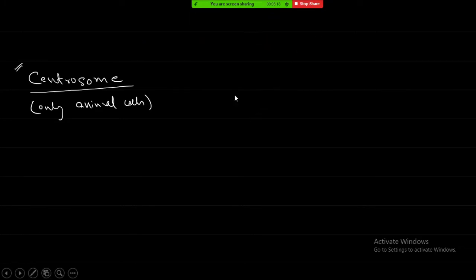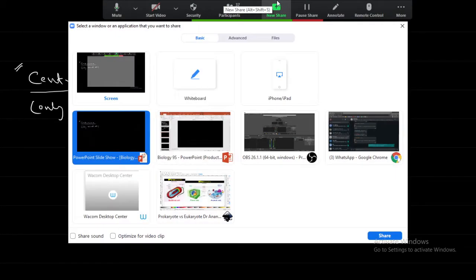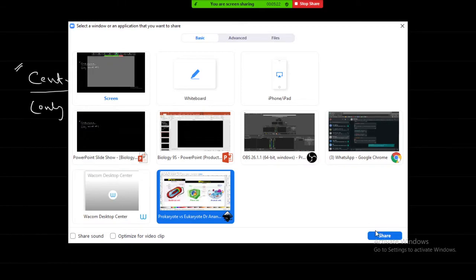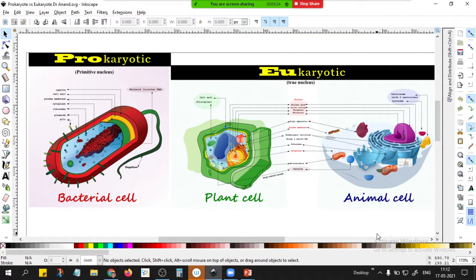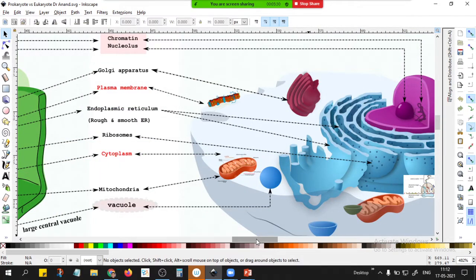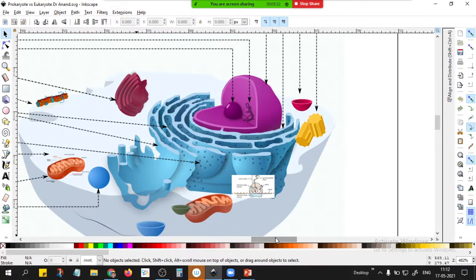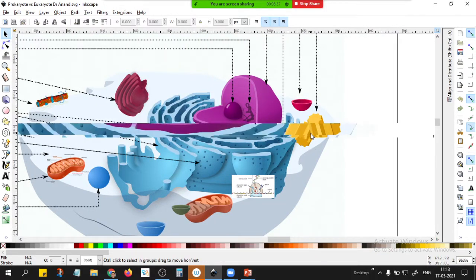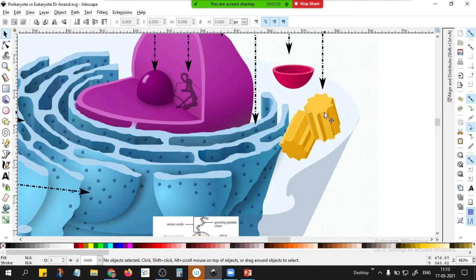So when we look at the centrosome, here in the animal cell only the centrosome is there, in plant cells it is not there. So we will look at the animal cell. In the animal cell, this yellow star-shaped structure is the centrosome.